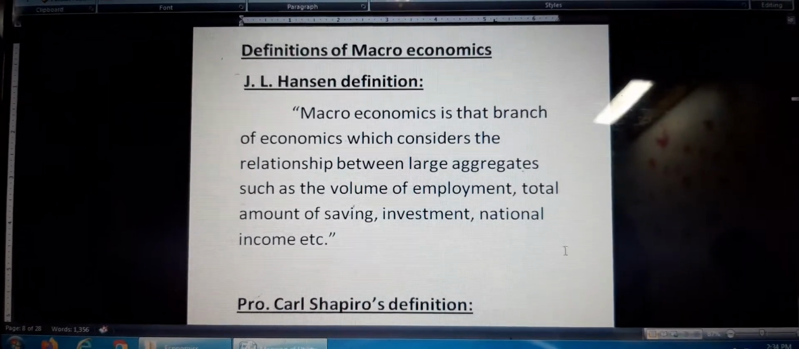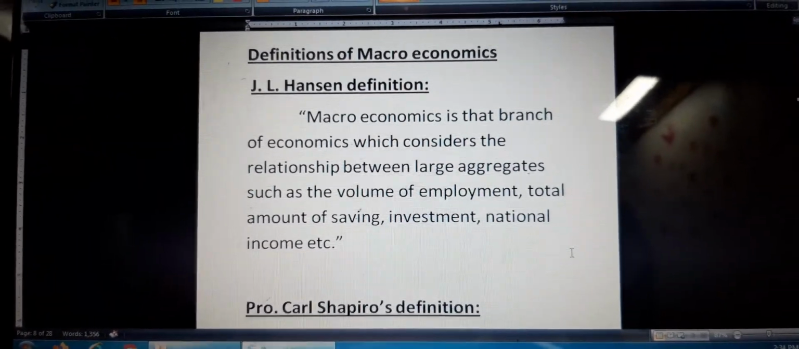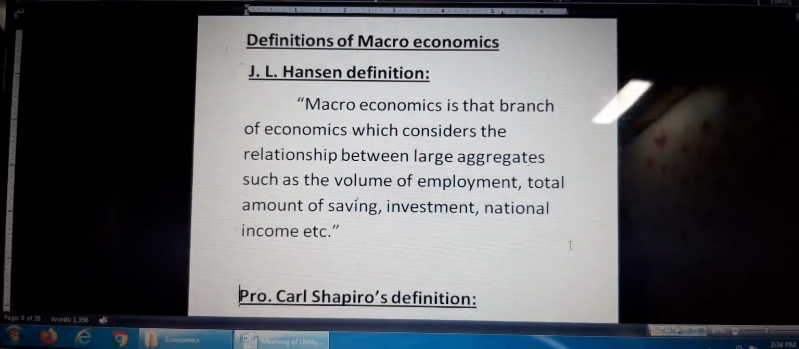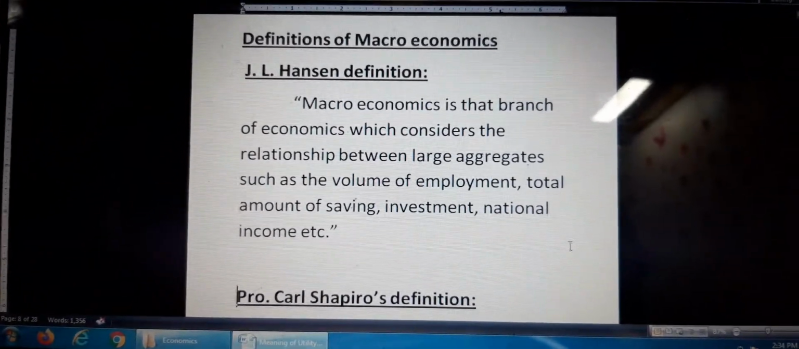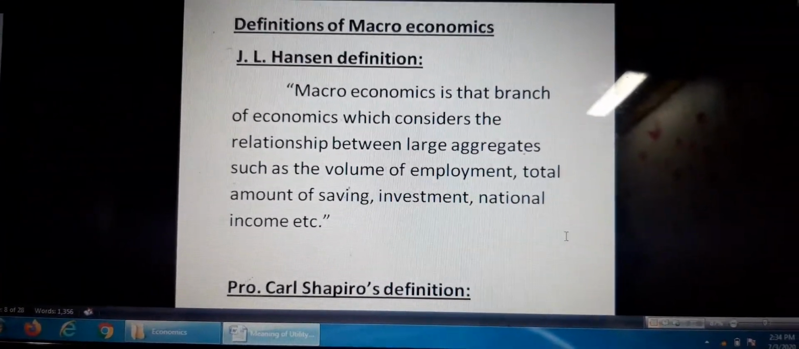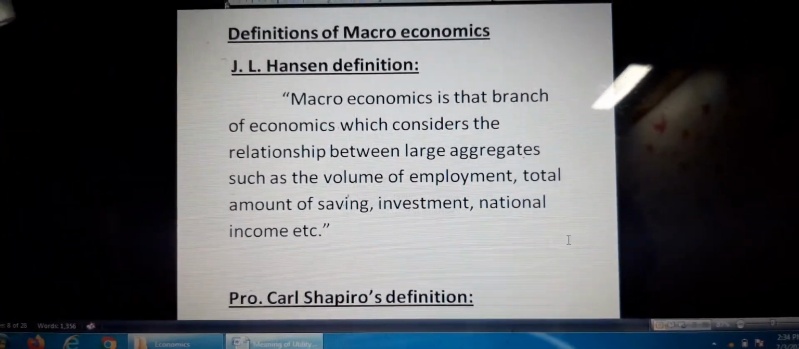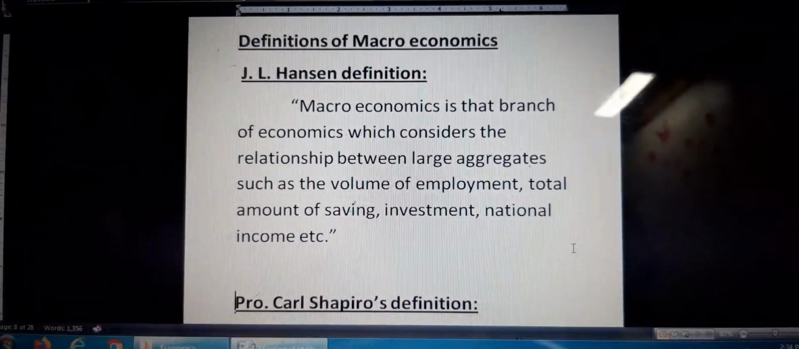This definition shows macroeconomics deals with the large economic units, that is amount of saving in the country, the investment in the country during a year, national income of a country. So these are the big concepts we are learning in macroeconomics.